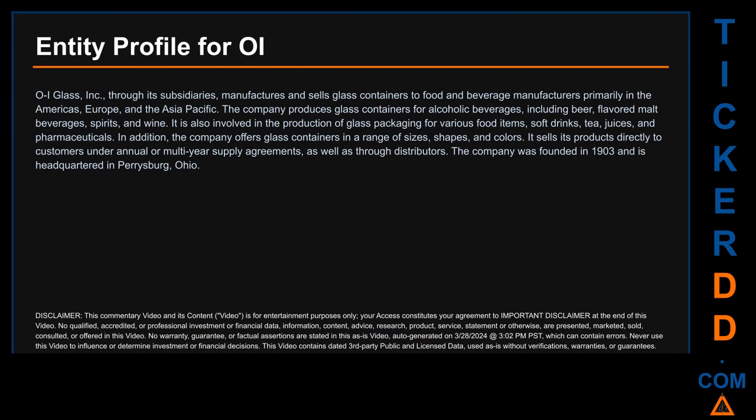Through its subsidiaries, it manufactures and sells glass containers to food and beverage manufacturers primarily in the Americas, Europe, and the Asia Pacific. The company produces glass containers for alcoholic beverages including beer, flavored malt beverages, spirits, and wine. It is also involved in the production of glass packaging for various food items, soft drinks, teas, juices, and pharmaceuticals. In addition, the company offers glass containers in a range of sizes, shapes, and colors. It sells its products directly to customers under annual or multi-year supply agreements as well as through distributors. The company was founded in 1903 and is headquartered in Perrysburg, Ohio.